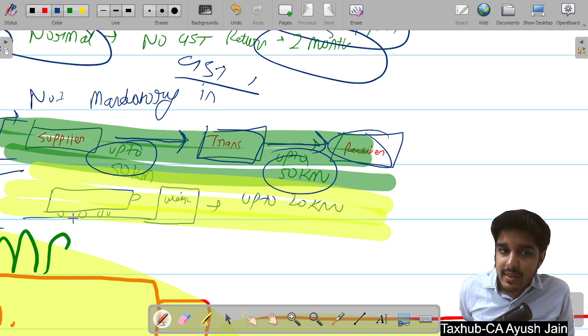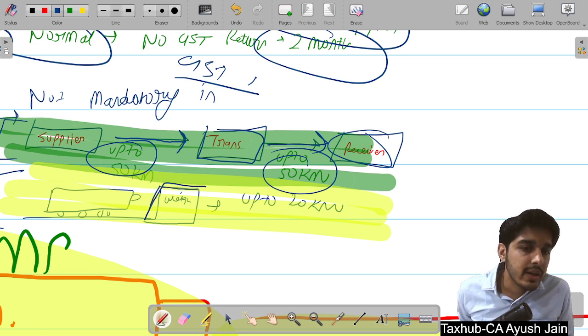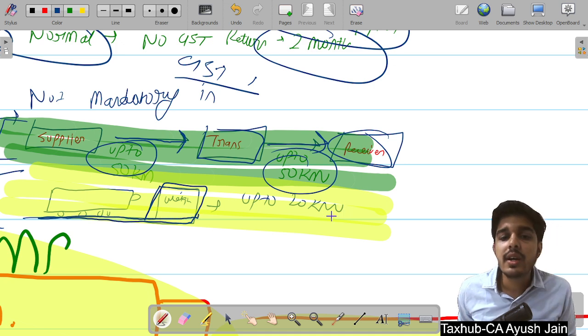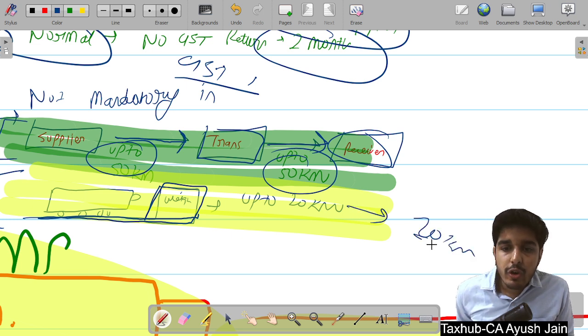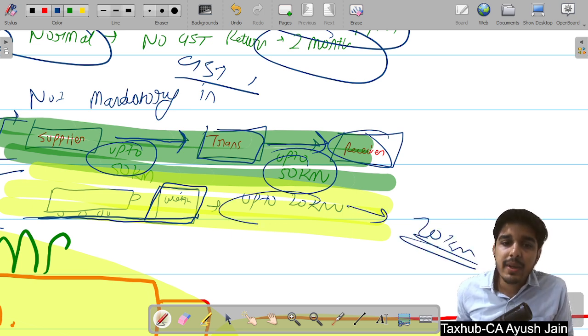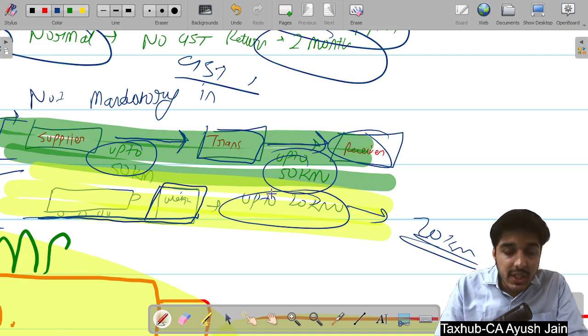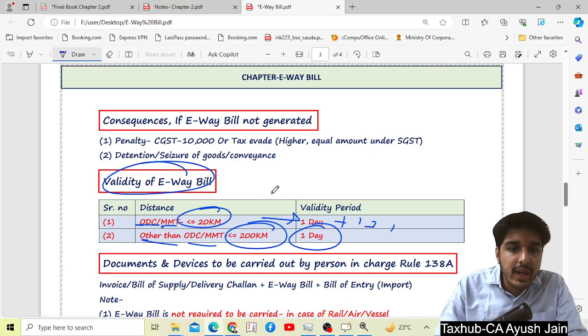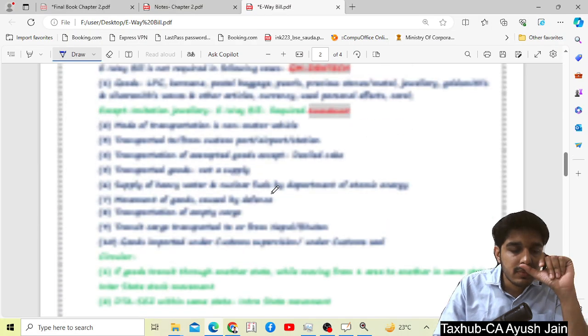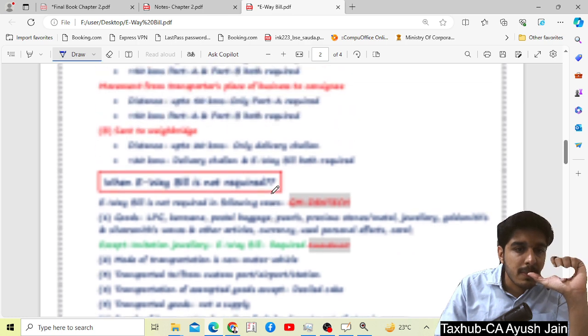And in the third case, suppose the goods are going for weighment, and that weighing machine is only 20 kilometers far away from my place of business. That means the weighing machine is less than 20 kilometers away.